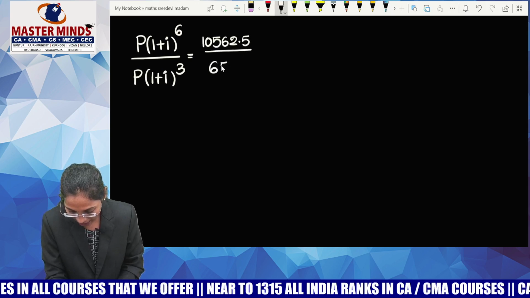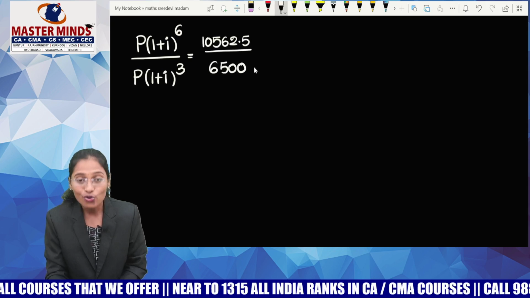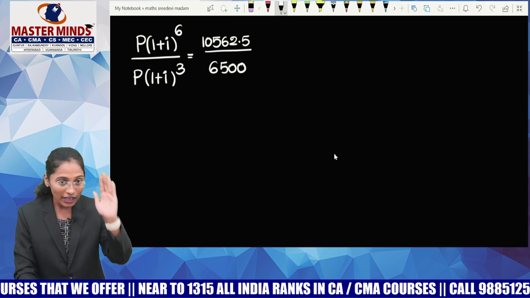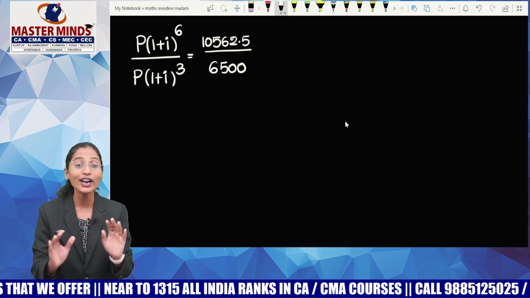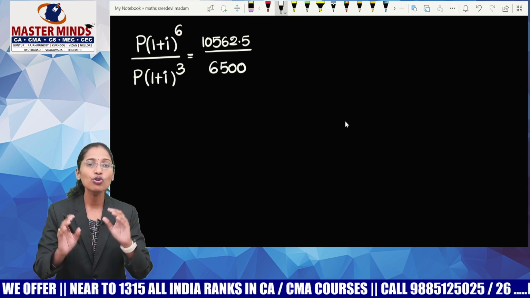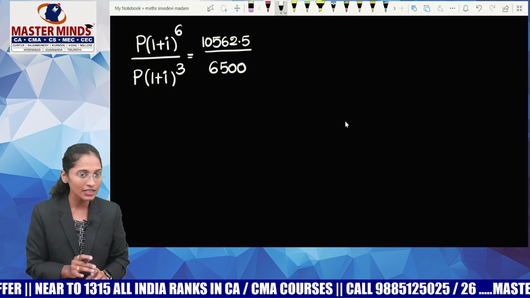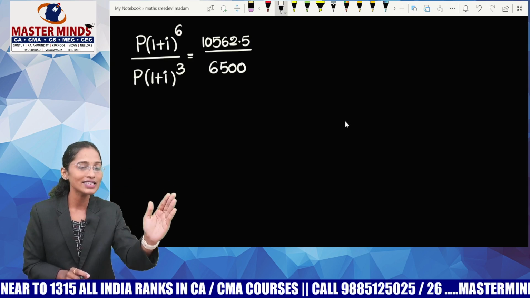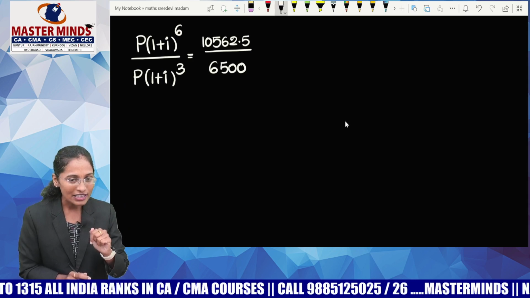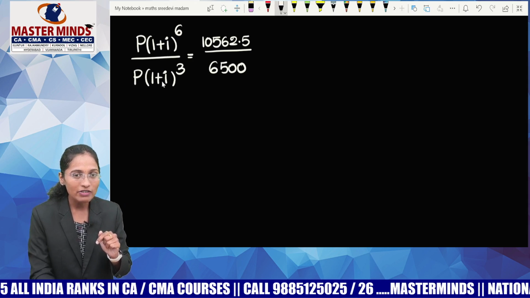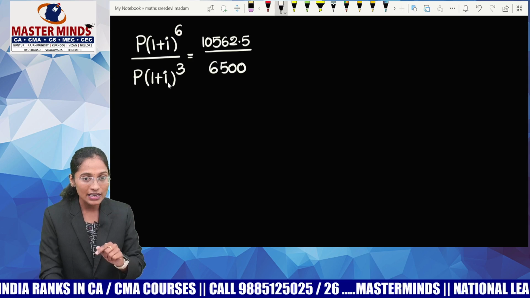Guys, try to understand. We are doing this cancellation with the help of a calculator. We are not writing anything on the paper. The numerator is separate and the denominator is separate. Now look at the left hand side part. P and P will be cancelled, no? 1 plus I whole power 6 and 1 plus I whole power 3. Bases are same, no?